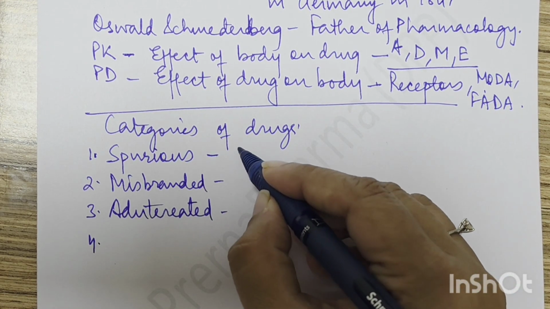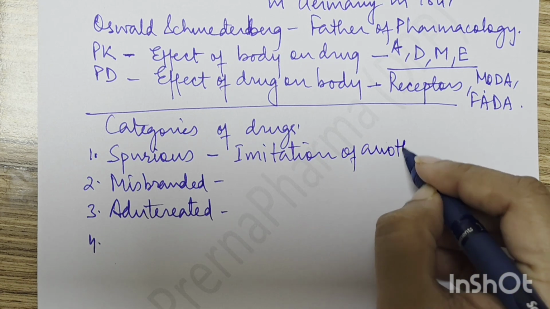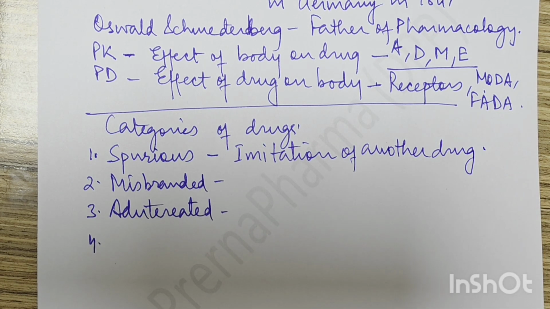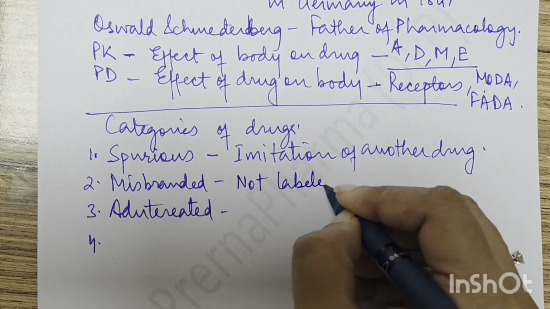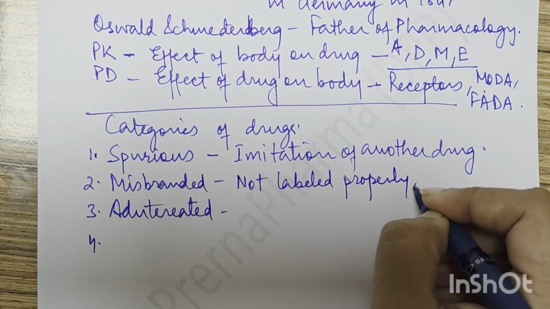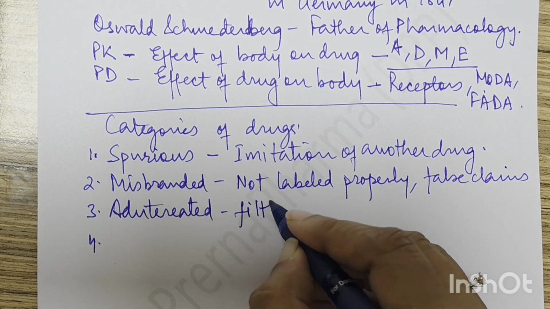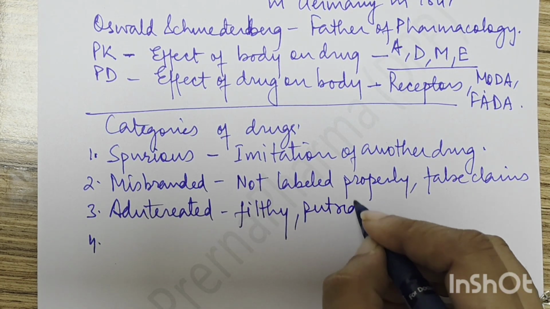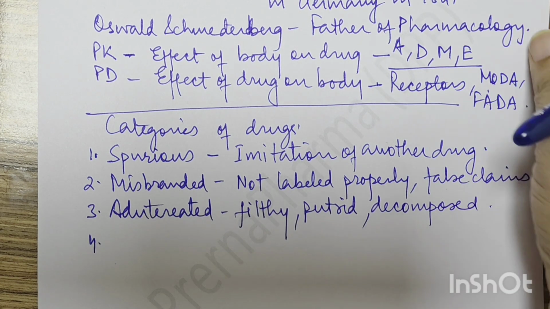Spurious is when there is an imitation of another drug in the name. Misbranded is not labeled properly, having false claims. Adulterated means it is filthy, has some bad or decomposed substance added to it.